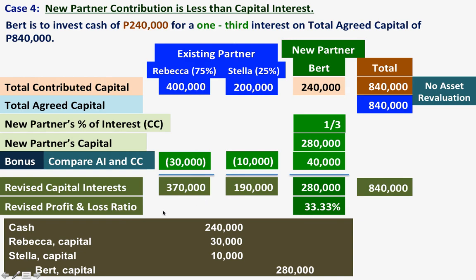So the remaining percentage to be shared by Rebecca and Stella is 66.67%. So 75% times 66.67% will be 50%, the profit and loss ratio of Rebecca, and 25% of 66.67% will be 16.67%. So this is the revised profit and loss ratio.